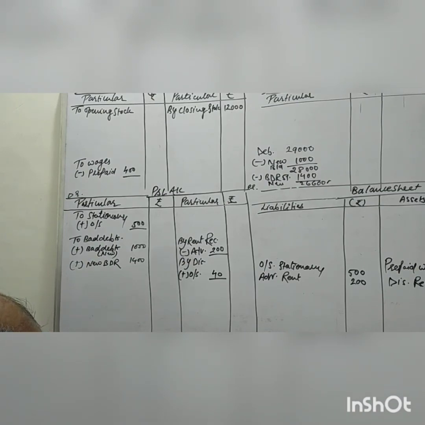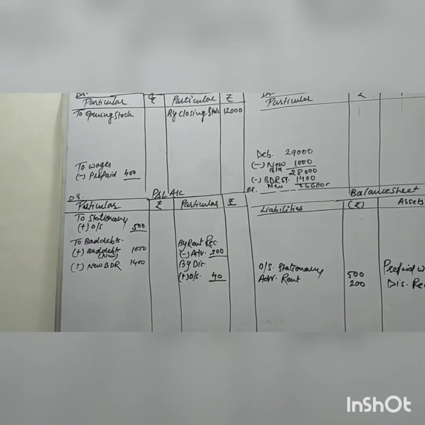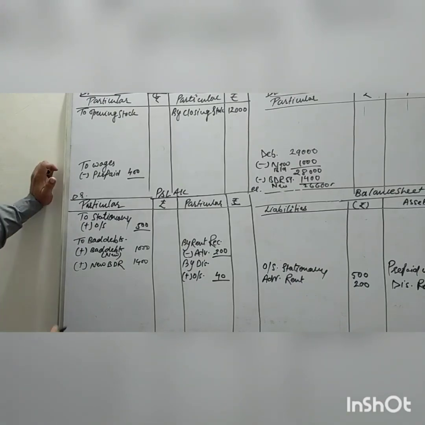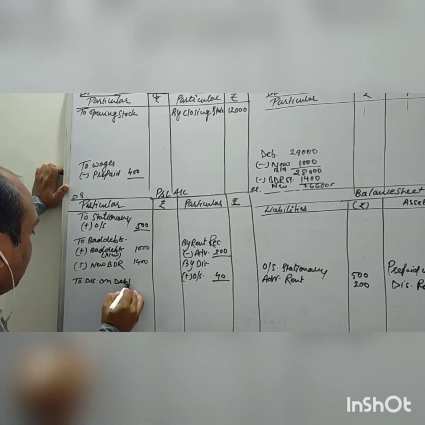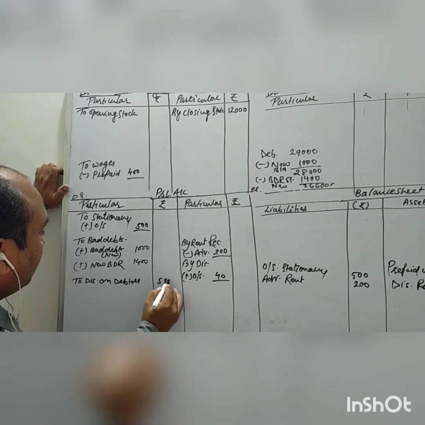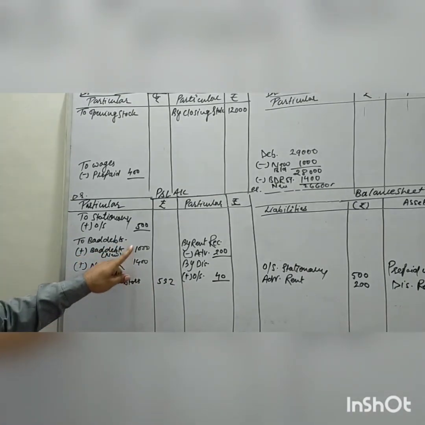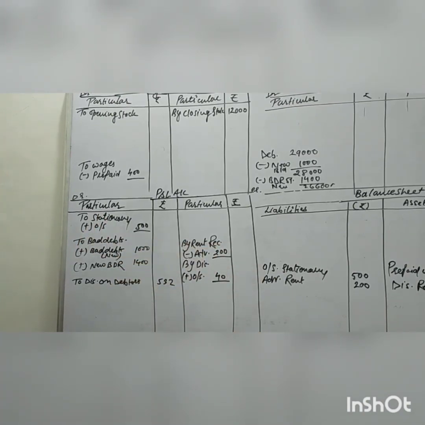So the discount on debtor value will come to 532. I'll write here discount on debtor 532. Now you know very well that the second effect of this adjustment comes to the balance sheet, asset side.